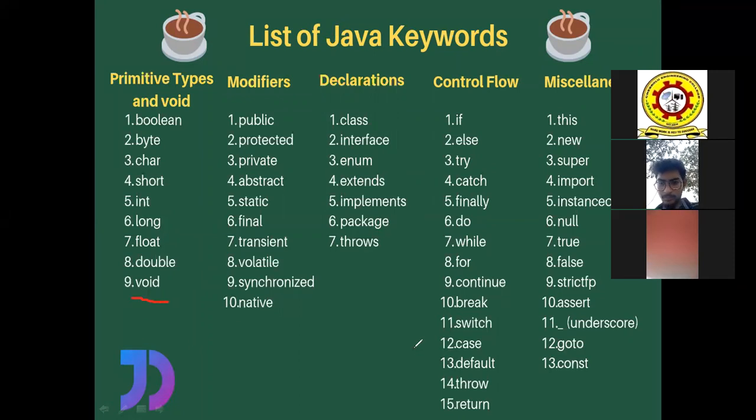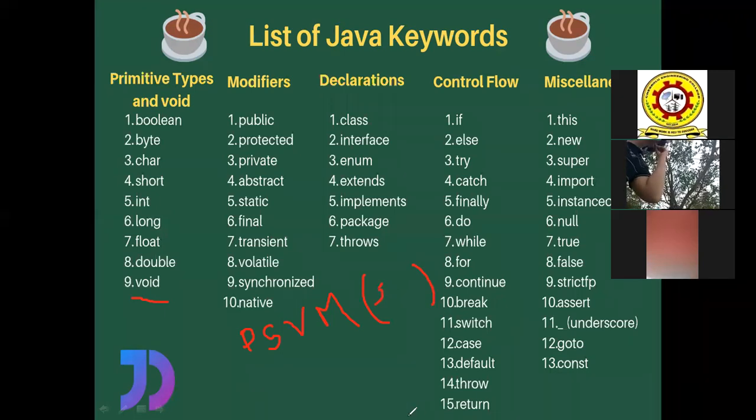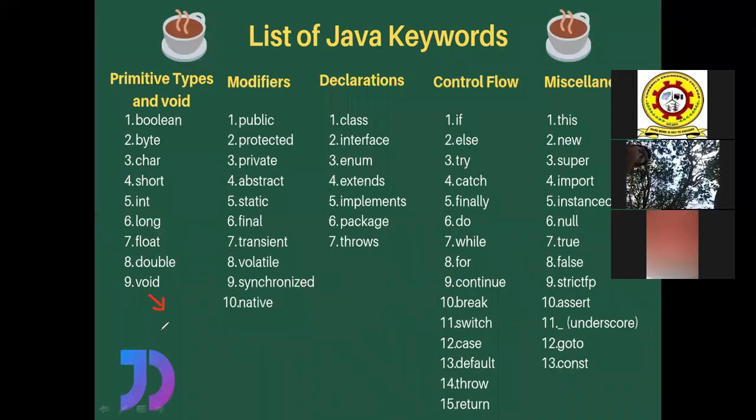Void keyword. If you observe the main method of the Java programming language, we have a set of keywords: public, static, void, main, and within the braces we have String args. Among these keywords, we have the keyword void. This void specifies that the main method is going to return nothing.